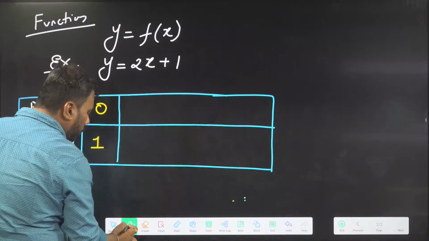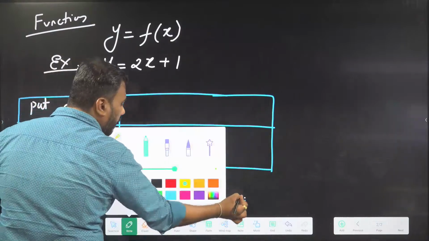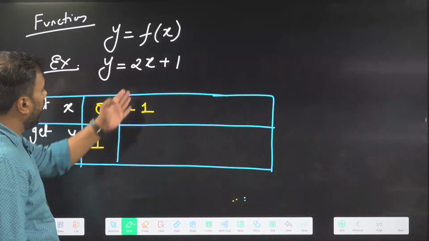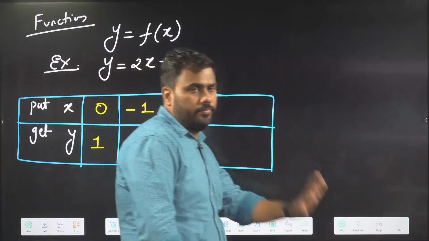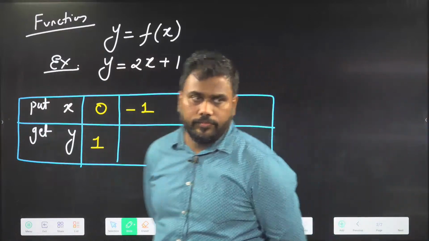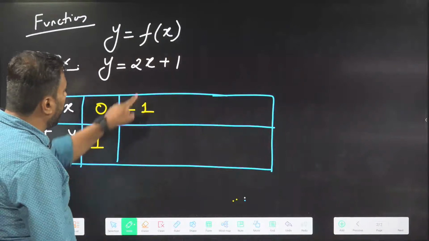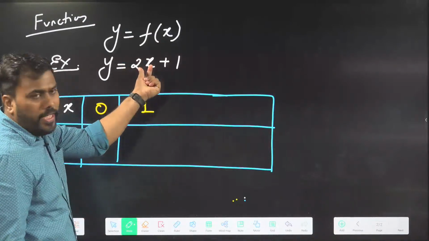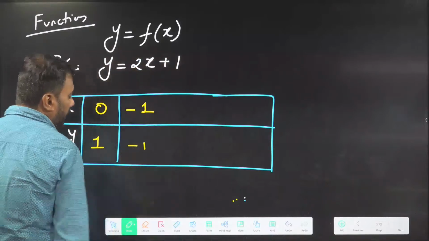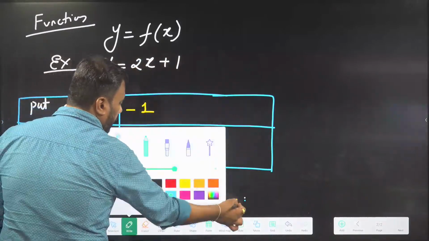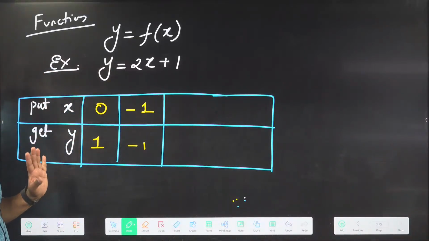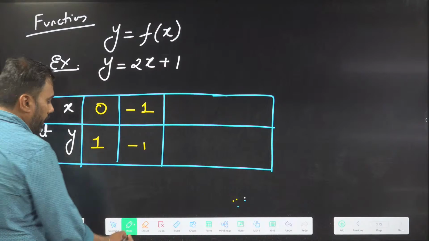Similarly, I can put some more values of x, and I will get corresponding values of y. Let's substitute x to be -1. If I put x as -1, 2 into -1 is -2, plus 1, I will get -1. At x equal to -1, y will be -1. Very good. All are giving me the correct answer.